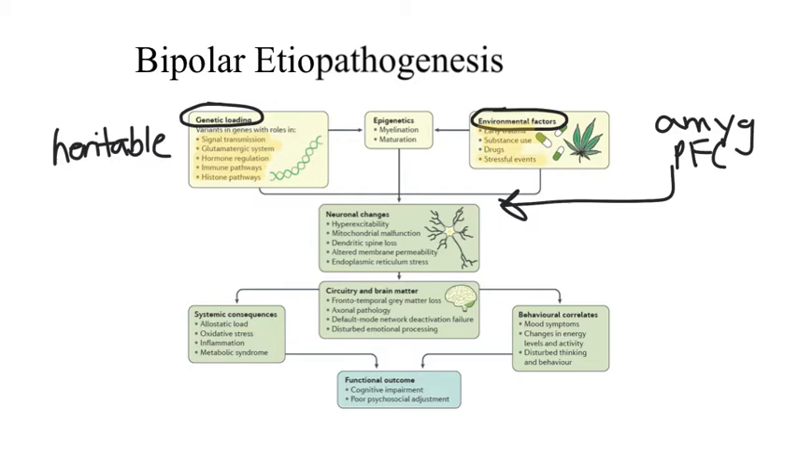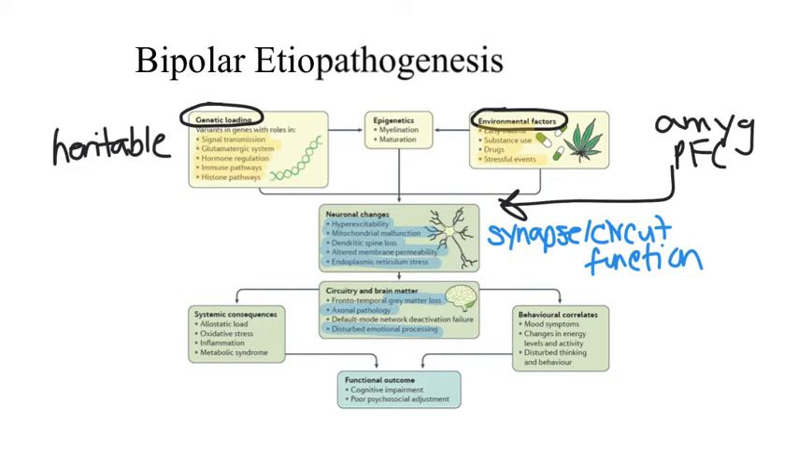It is thought that these etiologic changes lead to changes in synapse and circuit function rather than to changes in specific neurotransmitters. These include neuronal changes like hyperexcitability, mitochondrial dysfunction, dendritic spine loss, altered membrane permeability, and ER stress. These eventually lead to circuit level changes like loss of gray matter in the frontotemporal cortices, axonal changes, and dysfunctional emotional processing.